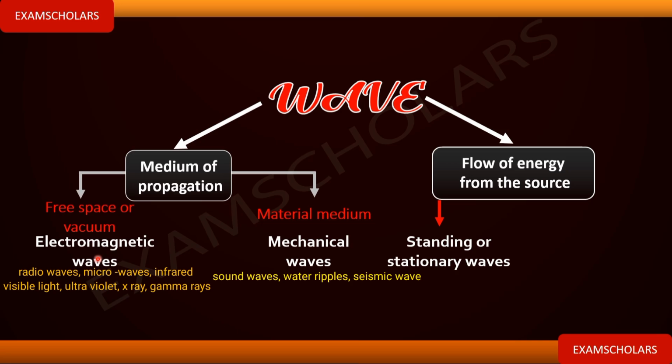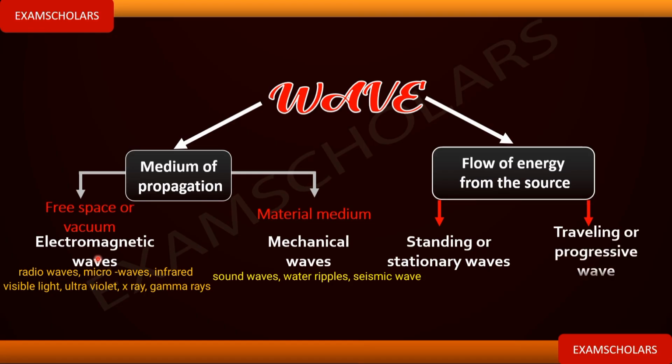You see this standing wave? Energy is not flowing from one end to the other, unlike another type of wave that we are going to talk about. This standing wave is formed as a result of interference of two waves: the one from the source and the one that is reflecting on the surface. So we are still going to talk about this.